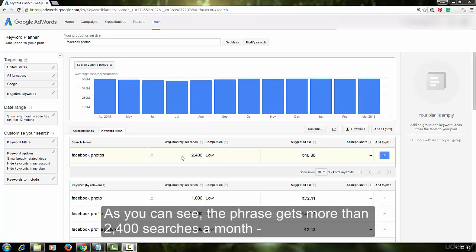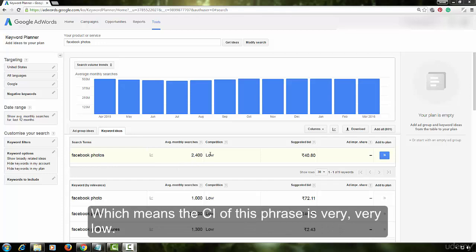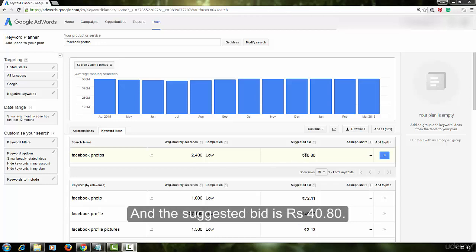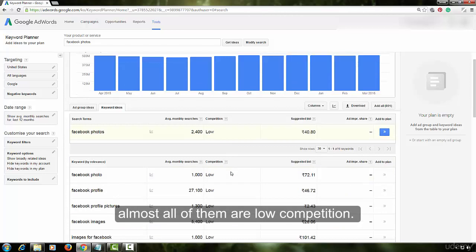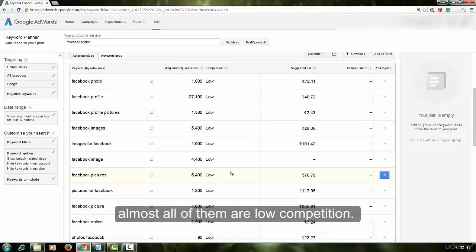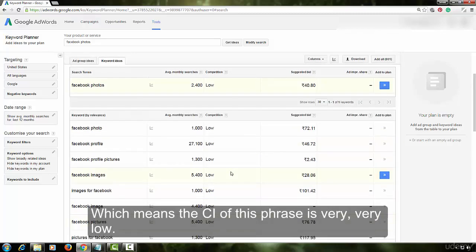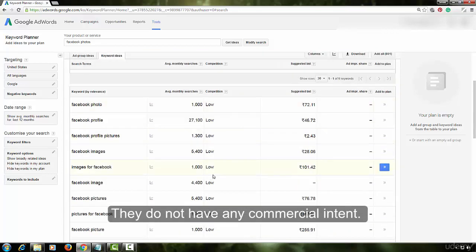As you can see, the phrase gets more than 2000 searches a month, but it is low competition, which means the CI of this phrase is very, very low, and the suggested bid is a little over 40 rupees. Just take a look at the rest of the keywords here. Almost all of them are low competition, which means the CI of this phrase is very, very low. They do not have any commercial intent.